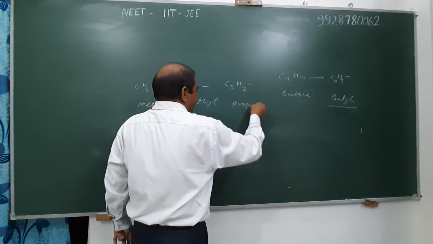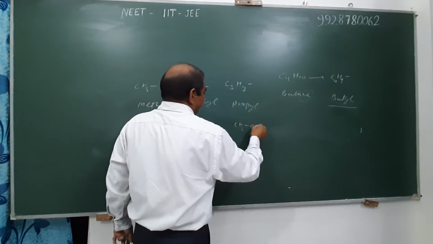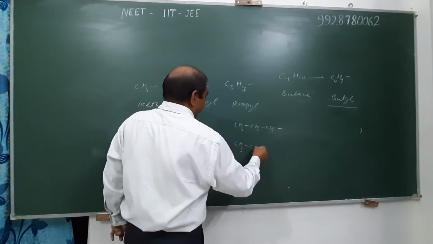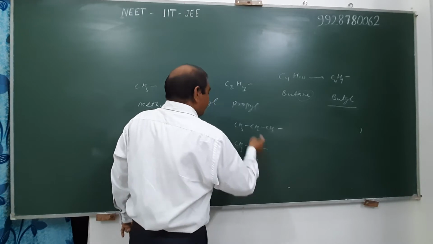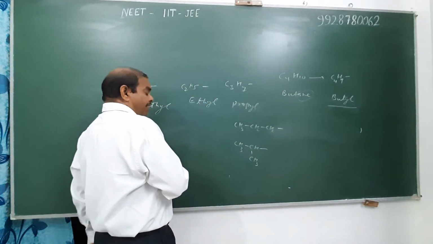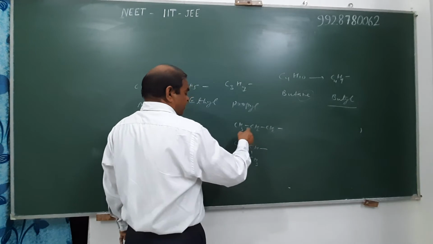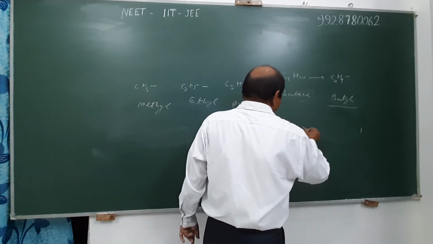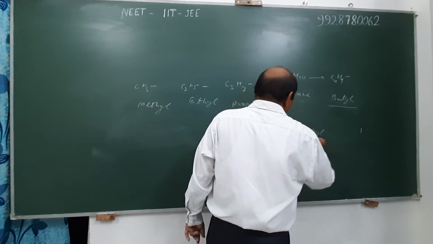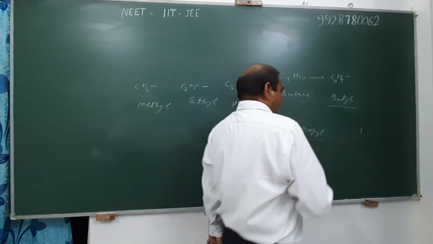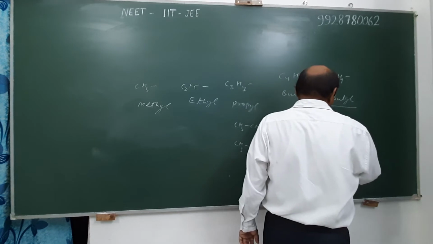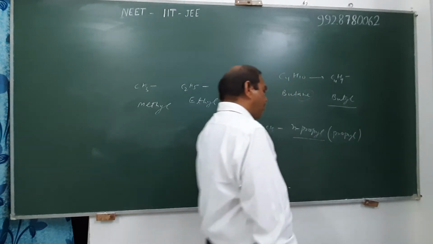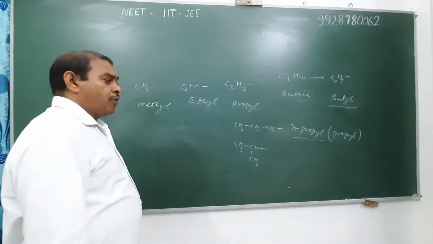Propyl also has two structures, namely straight chain radical or maybe branched, but both are propyl. When a straight chain is present in the radical, then we use n for normal, and hence it is commonly known as n-propyl, normal propyl, and in IUPAC it is known as propyl only.